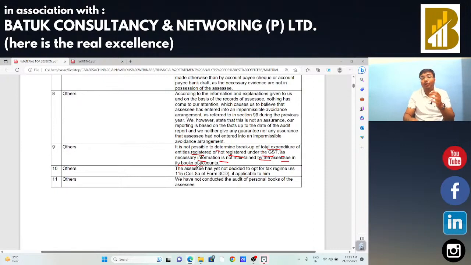That means when you are going to analyze the financial statement, in that case when you are doing the analysis of expenditure side, in that case here the auditor, the Income Tax auditor, has said that for the expenditure from registered person and unregistered person, we are not able to distribute and divide the same from registered entity and from unregistered entity. So at the time when you are doing the GST audit, we need to demand the same.